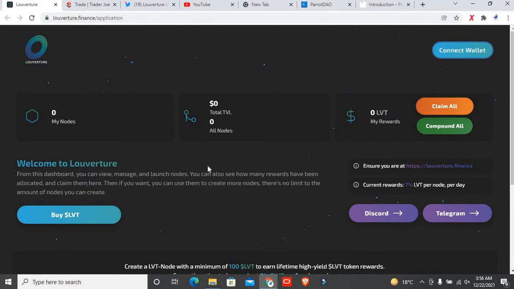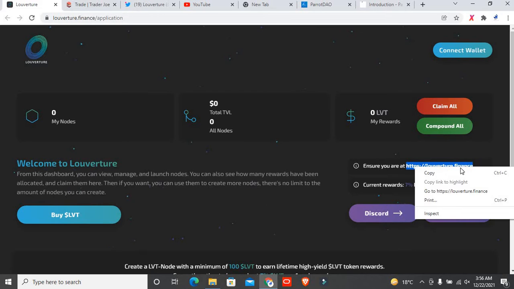But right here, if you create nodes and stake your money, then they will give you many types of rewards. You can also claim them all one by one, and you will get a benefit from them. After that, if you want to search about that, just click on that and wait for it.